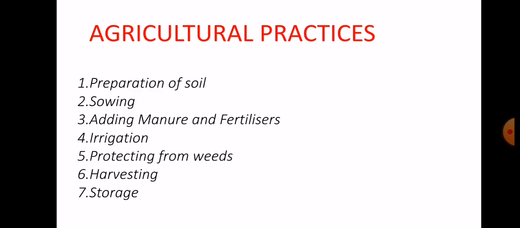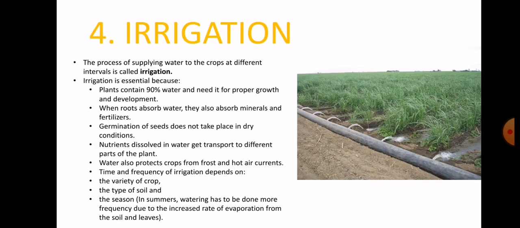So in the last class we studied the first 3 steps of agricultural practices, up to adding manure and fertilizers. In the last video we studied the preparation of soil, sowing, and adding manure and fertilizers. So in today's class we are going to study the rest of the steps involved in the production or growing of crops. So let's start.